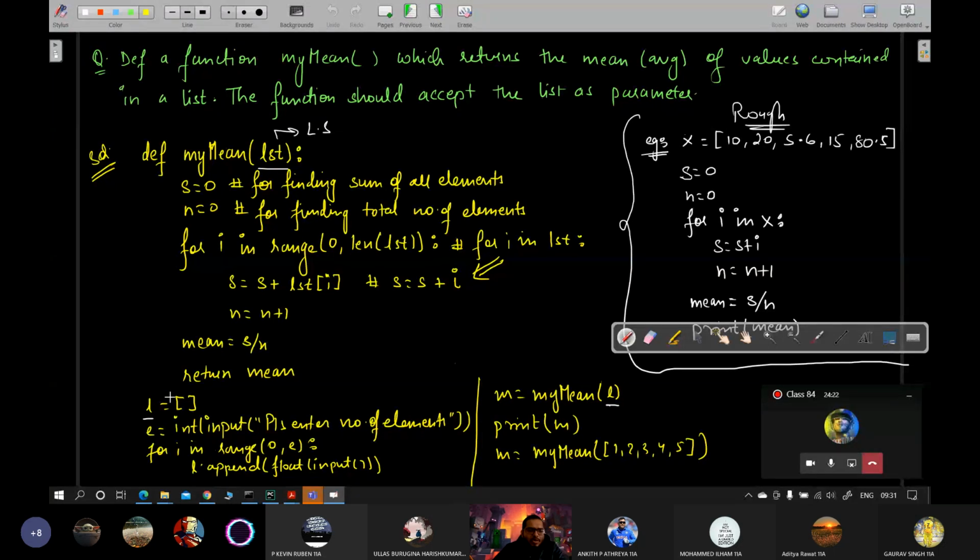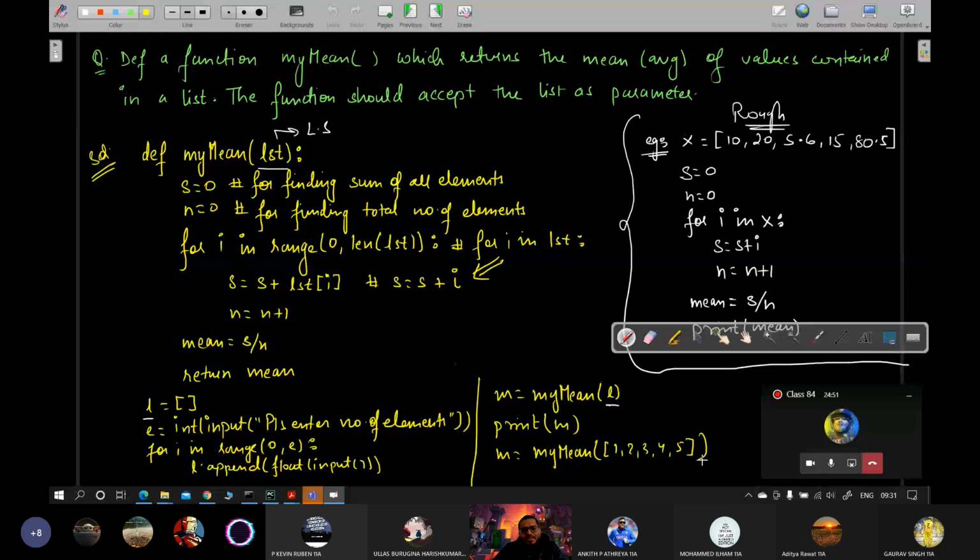In the global scope, what I am doing is I am asking for a list from the user. Once the user has given me the list, I am calling the function by passing that list to this function. Once it gets the list in the local scope, it will start operating on that list's elements, do whatever processing you have defined, find some value and return it to you. Then next time I am calling it with another list.